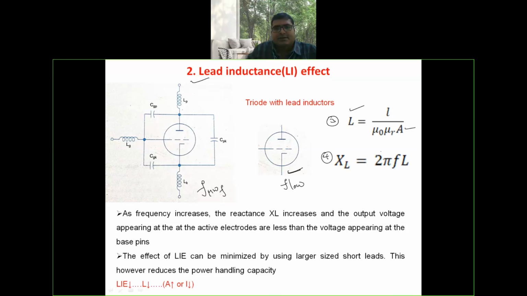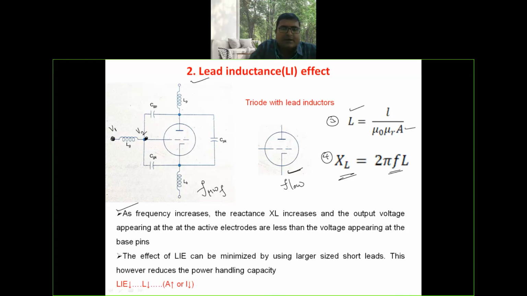Here you can observe how the reactance is associated with frequency. As frequency increases, the reactance X_L increases and the output voltage appearing at the active electrodes is less than the voltage appearing at the base pins. Here, let the voltage appearing at this particular pin be V1, and the voltage appearing at the original base pin be V2.